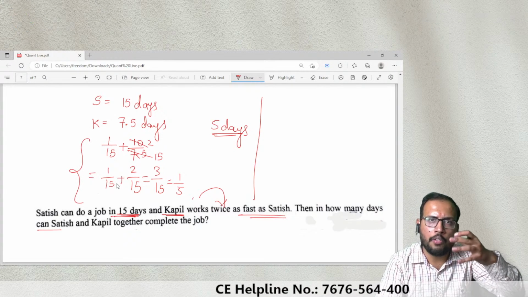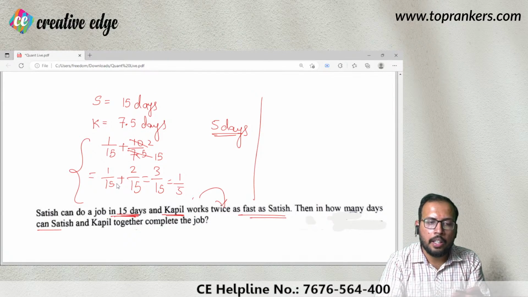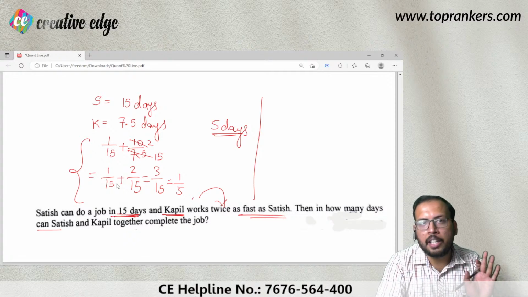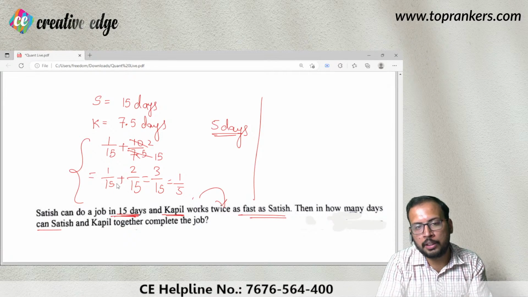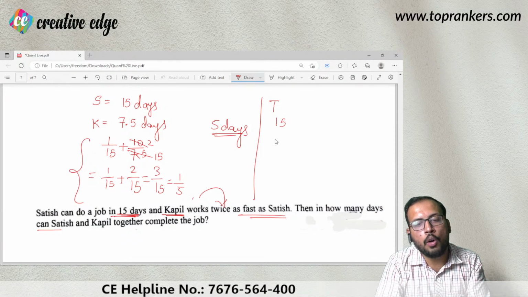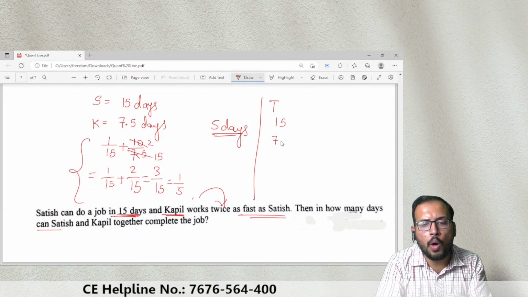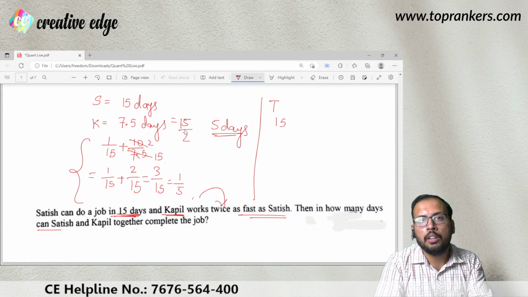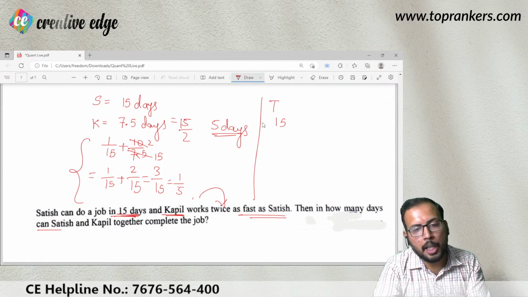Because too much of reciprocals are involved in it, too much time consuming it is, that is why हम यहाँ पर इंटीग्रल के साथ डील करना चाहते हैं rather than the reciprocals. सो असम कीजिए कि टाइम आपका है 15 और 7.5 डेज। 7.5 को आप क्या लिख सकते हो? 7.5 को भी आप 15/2 लिख सकते हो ना।